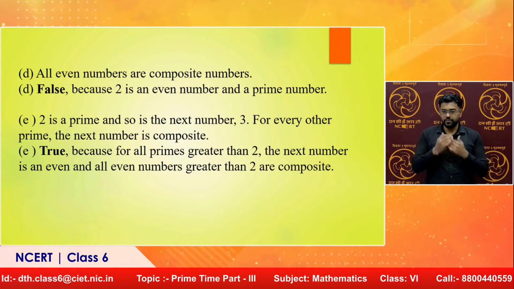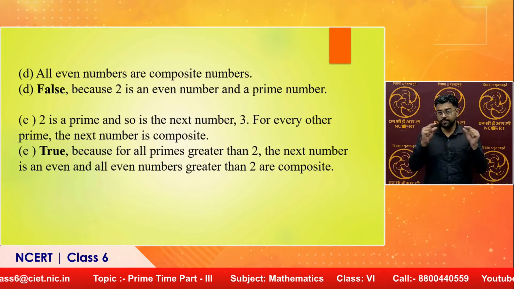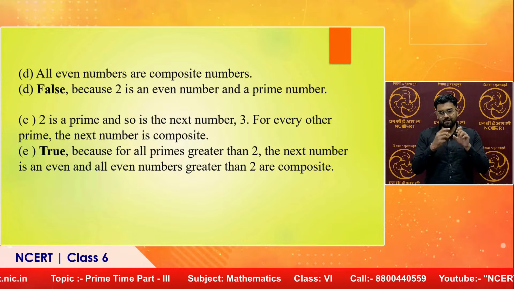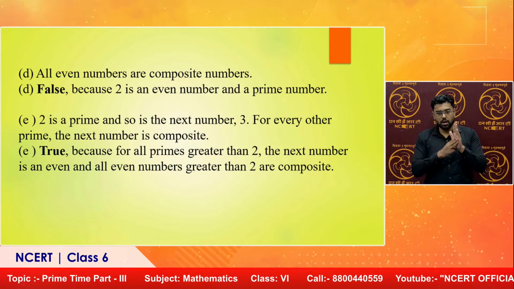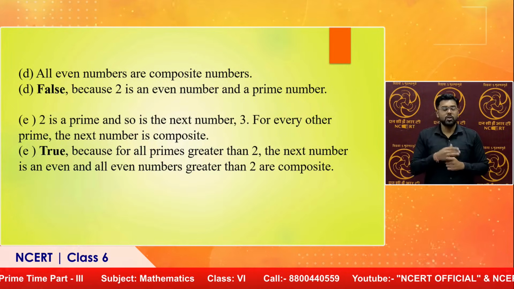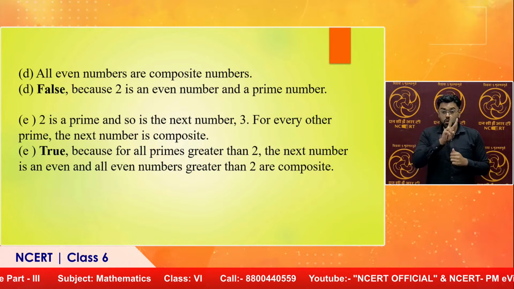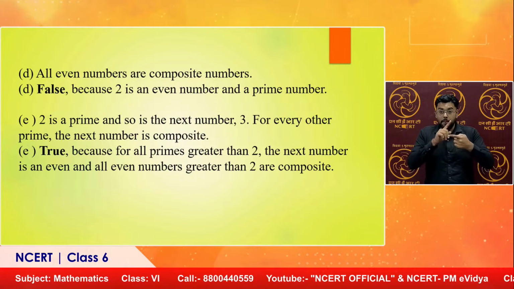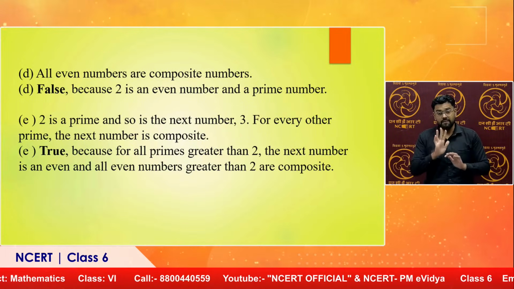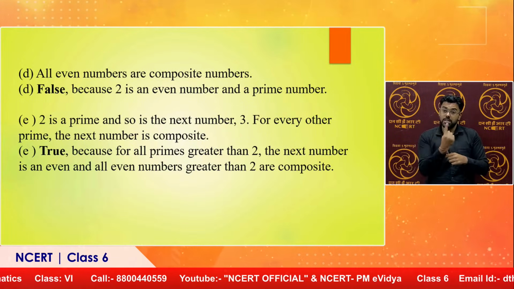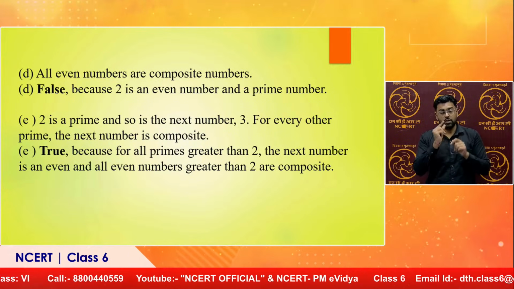Now, let us come to the next statement. All even numbers are composite numbers. This is again false, because 2 is an even number and also a prime number. 2 in fact is the only number which is both even as well as prime. Okay, children.